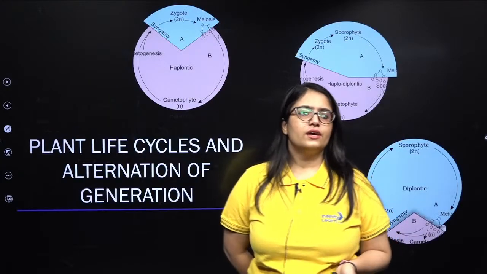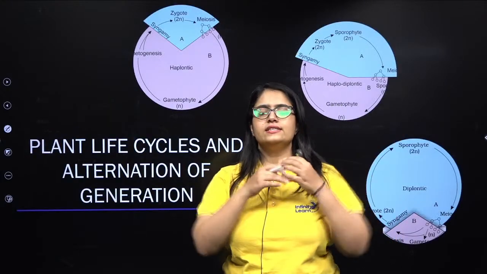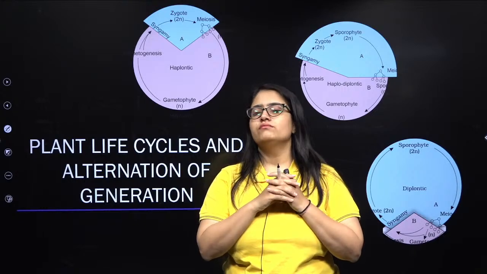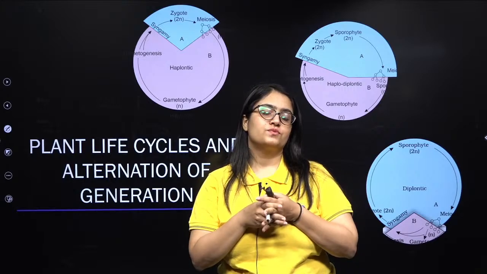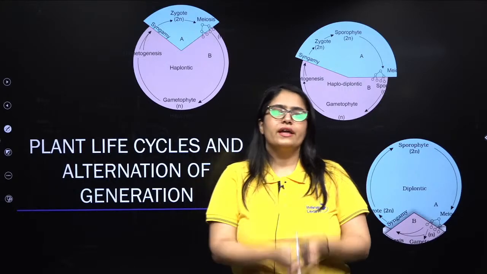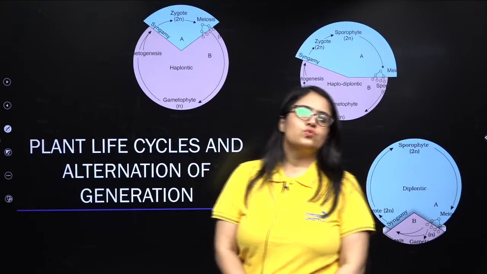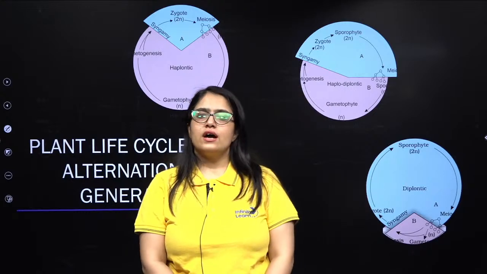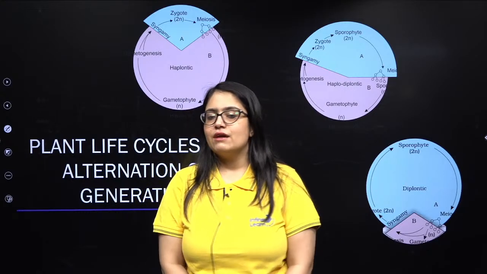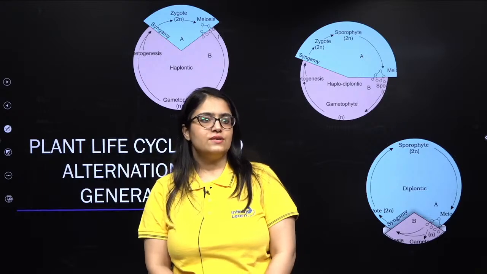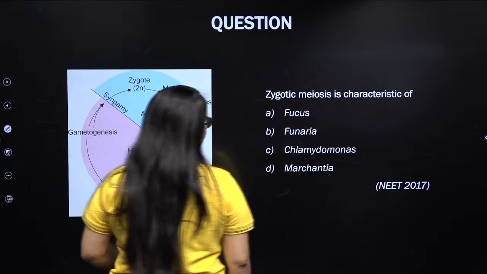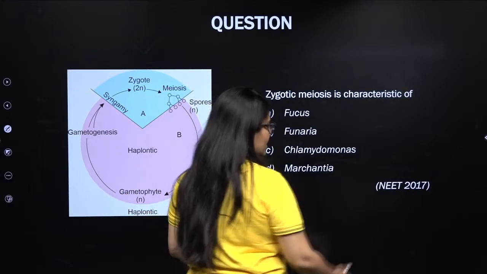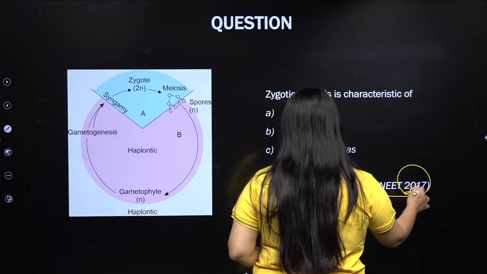So these were the questions, my lovely kids, that NTA asked in the history of NEET from gymnosperms. Remember, roughly 9 questions are asked from gymnosperms. That is the second most important topic in plant kingdom. And there are just 1 or 2 questions that NTA asked in the NEET exam from plant life cycle, and let's see what those questions are. First question. It's about zygotic meiosis. This question was asked in NEET 2017.